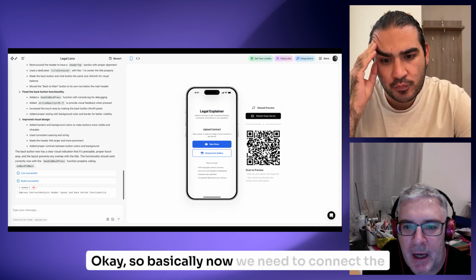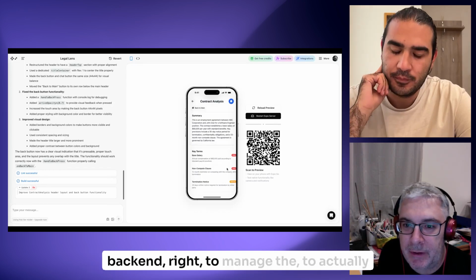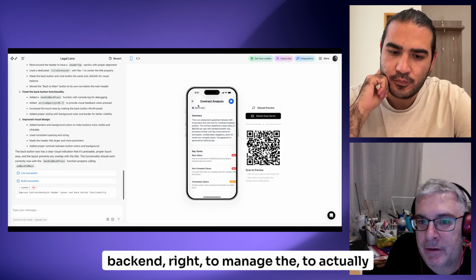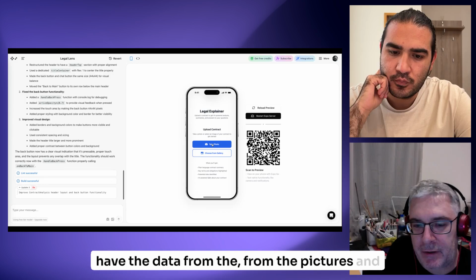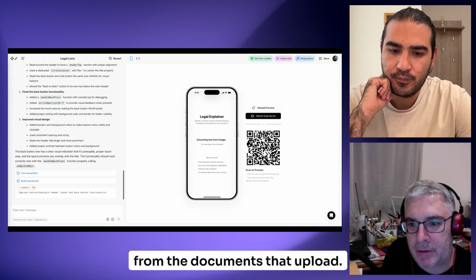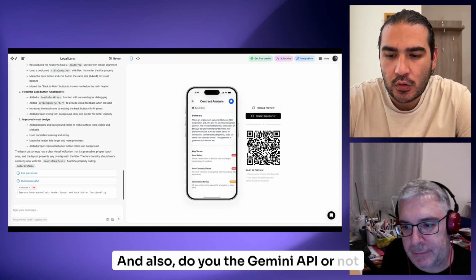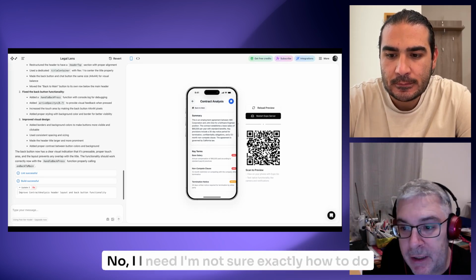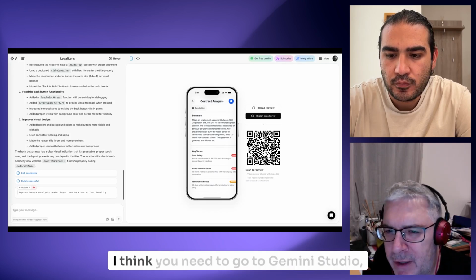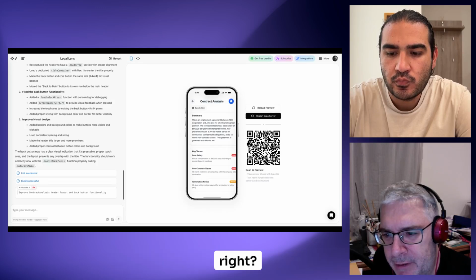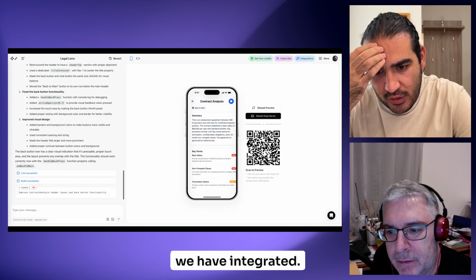Okay, so basically now we need to connect the backend, right, to actually have the data from the pictures and from the documents that we upload. Do you have the Gemini API or not really? No, I'm not sure exactly how to do that. I think you need to go to Gemini Studio, right? Yeah, exactly. Because let's go to integration and see what we have integrated.